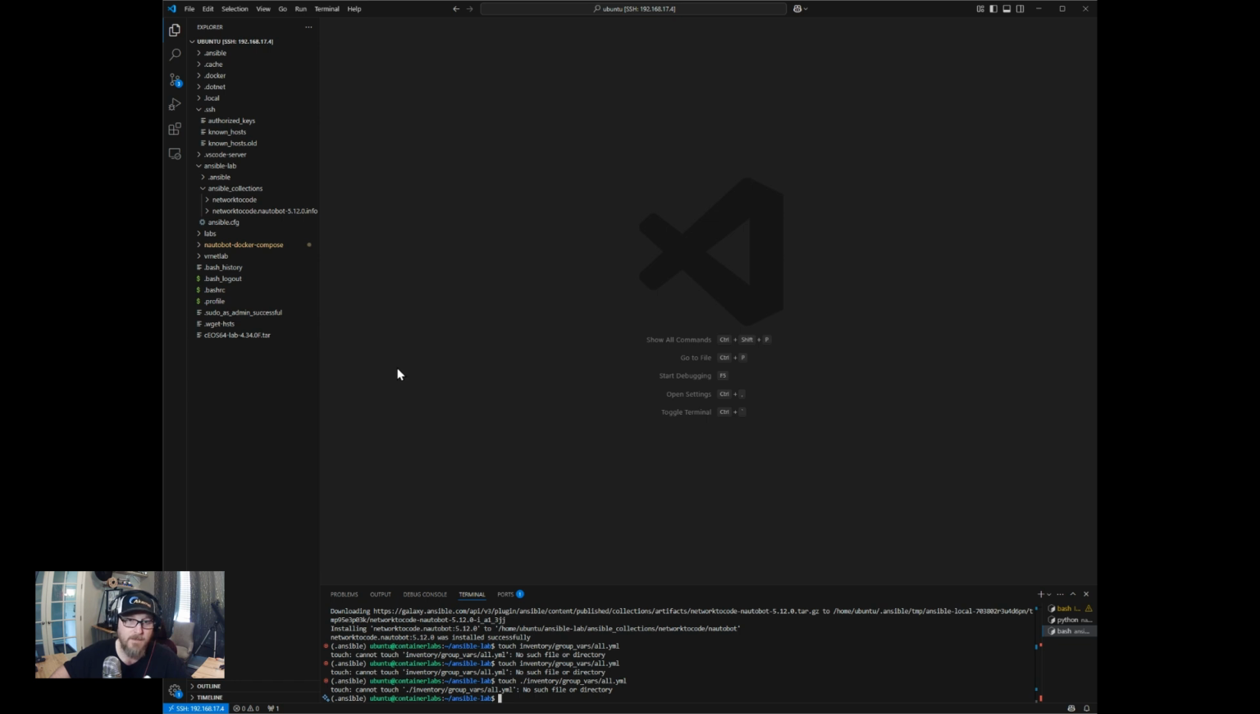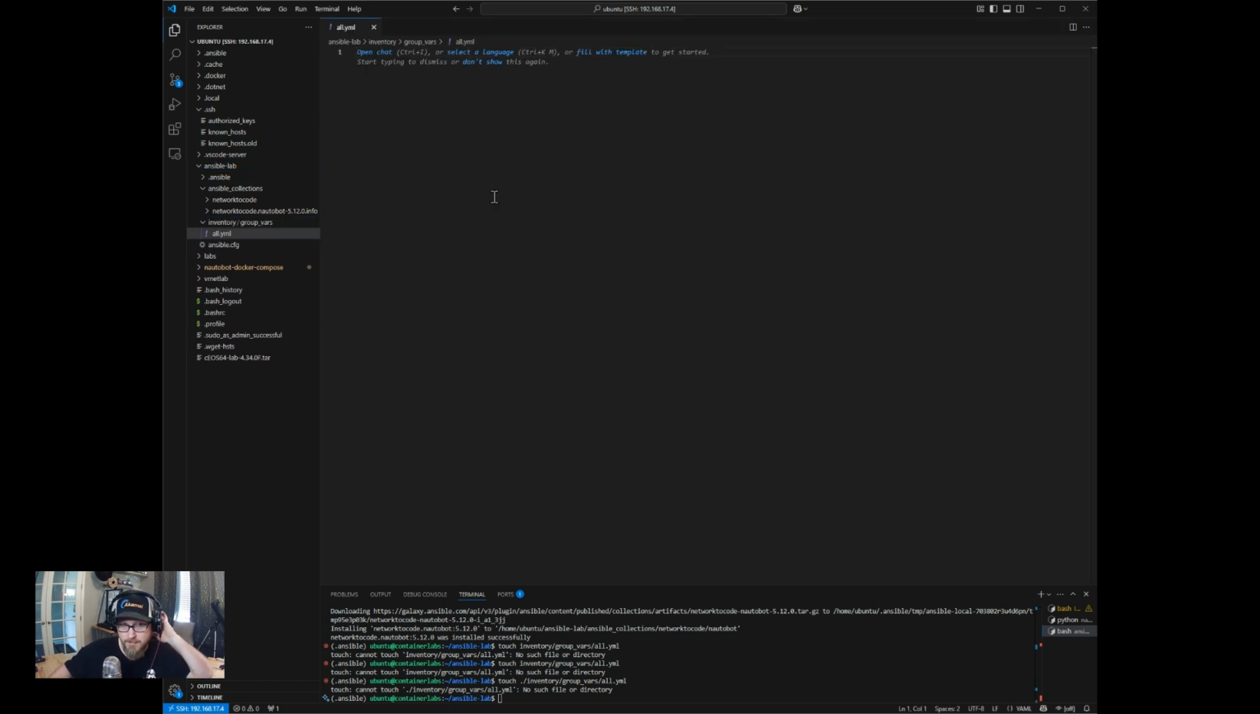Alright, so if you're using VS Code, you can just come over here. We can create a new file, and we're going to call this inventory. When we create files, you can actually put folders in the file name, and it'll create it with that folder structure. So let's create our inventory folder and our group vars YAML file.